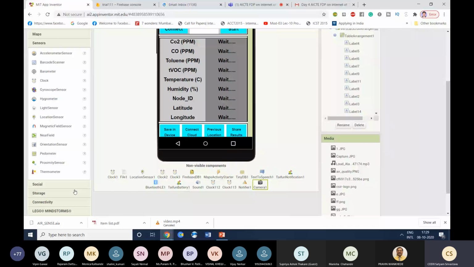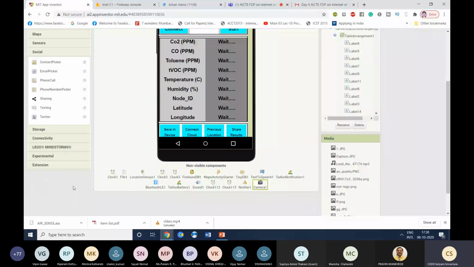Then this social part is there. Just like I already told you that there's another button, share results, in which I will be sharing all these results using WhatsApp, email, messaging. For that, you need to use these services, like contact picker, email picker, phone call.